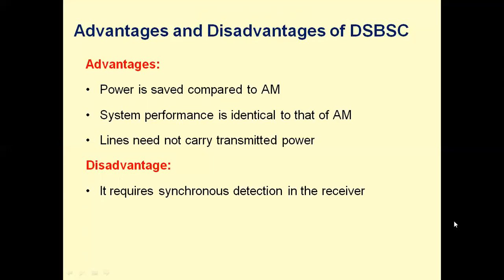The system performance is identical to that of AM. Lines need not carry transmitted power, that is the carrier power. It has to carry the upper sideband and lower sideband power. Since we are not transmitting any carrier from transmitter to receiver, there is a need for carrier recovery at the receiving end, or there is a need for generation of the local carrier at the receiving end. So hence it requires synchronous detection in the receiver.